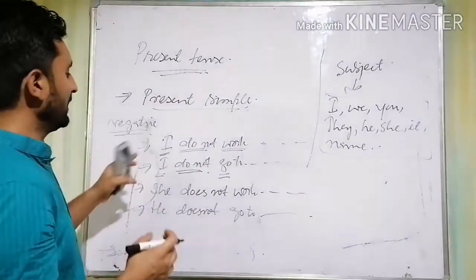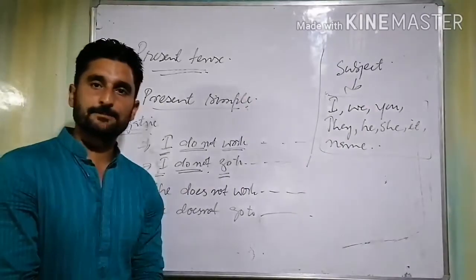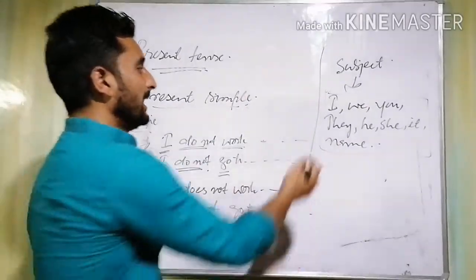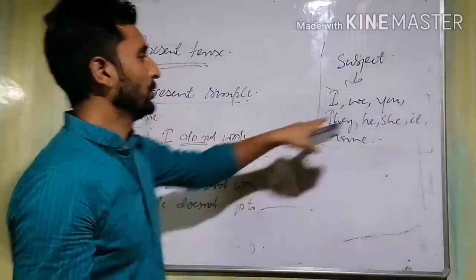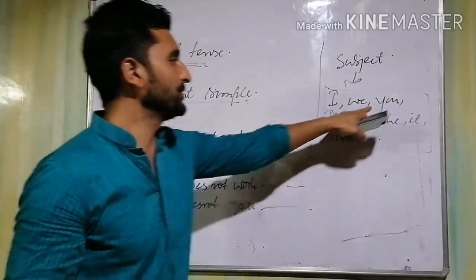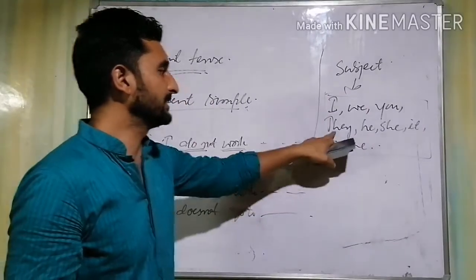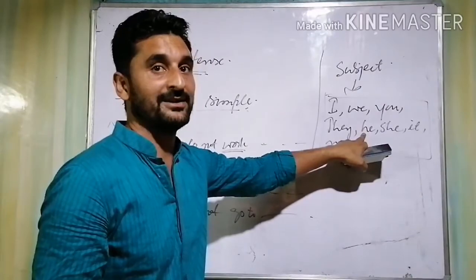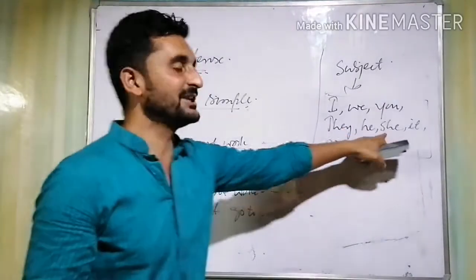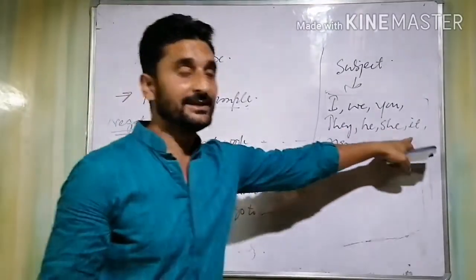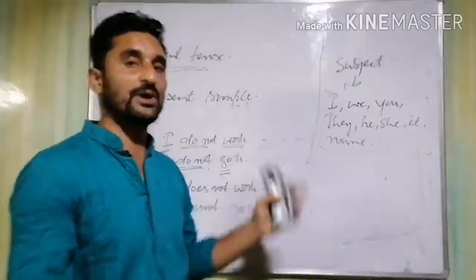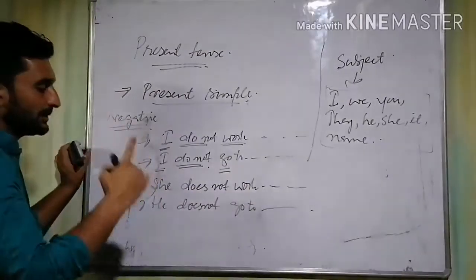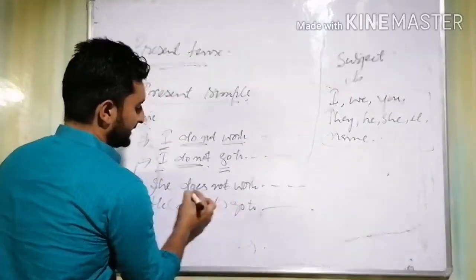When we write negative sentences, for all other subjects like I do not, we do not, you do not, they do not, we use do not. He does not, she does not, it does not, or a name once again becomes third person singular. So what we do for third person singular, we add does not.